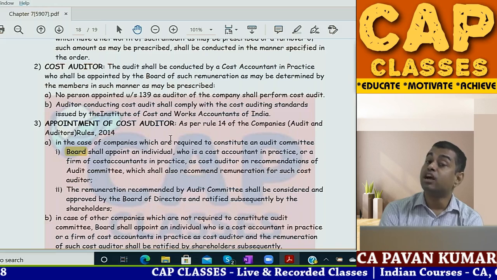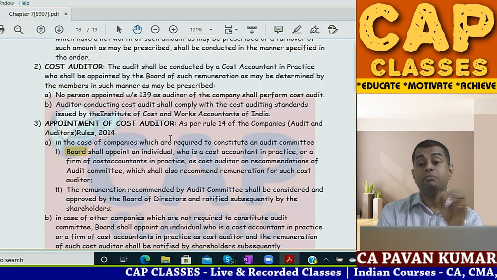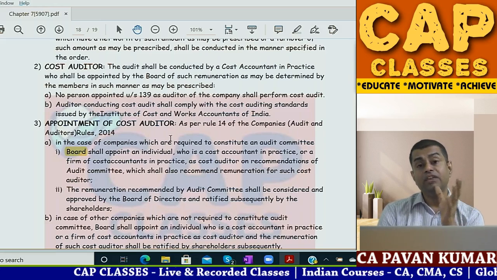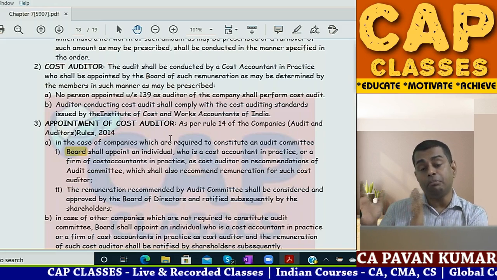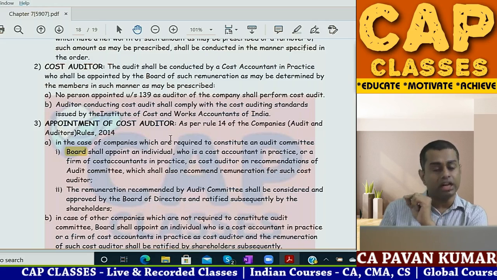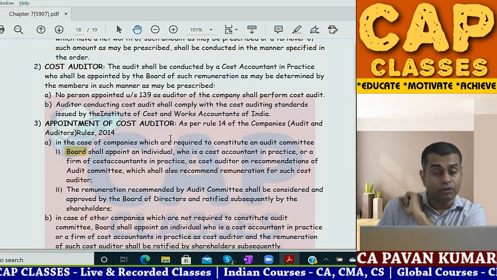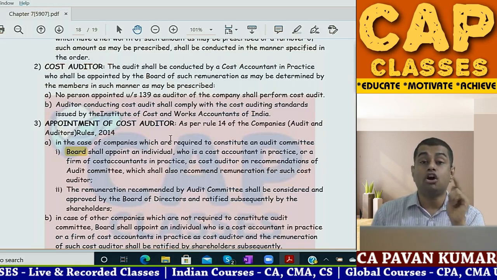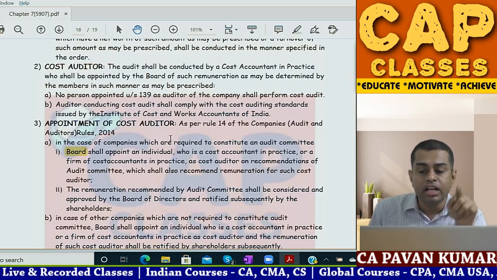No, it is a disqualification. If I am working as statutory auditor of a company, even though in my firm of chartered accountants there are cost auditors, X-end company chartered accountants firm, they have cost auditors. Still, X-end company cannot be appointed as cost auditor of your company because they are already company auditors.